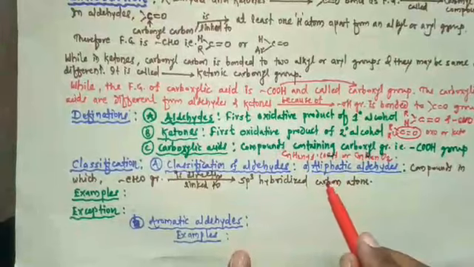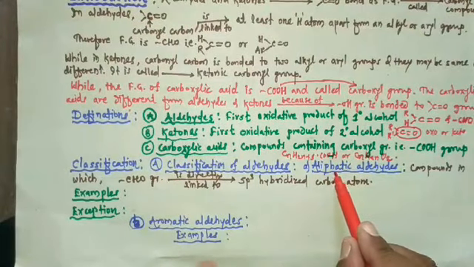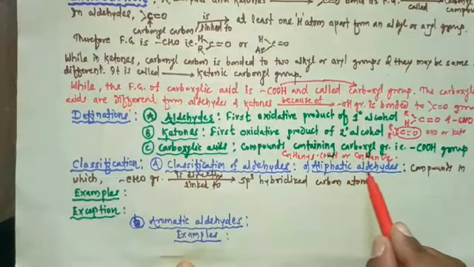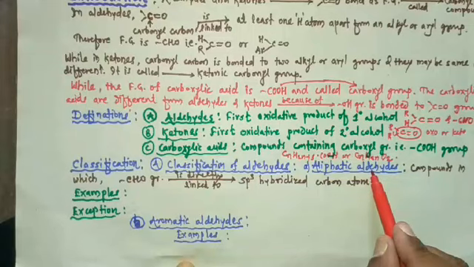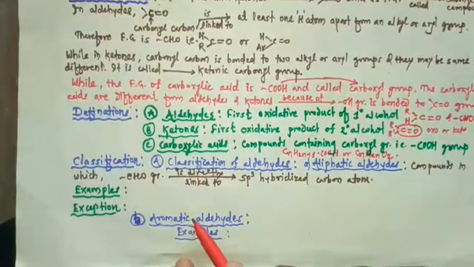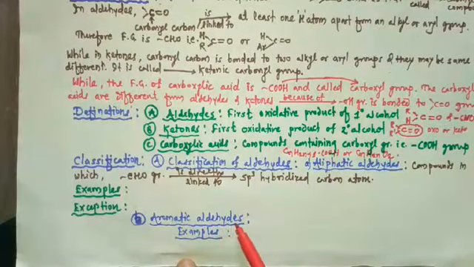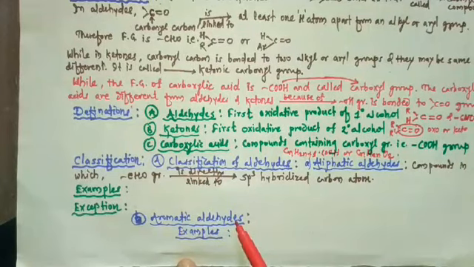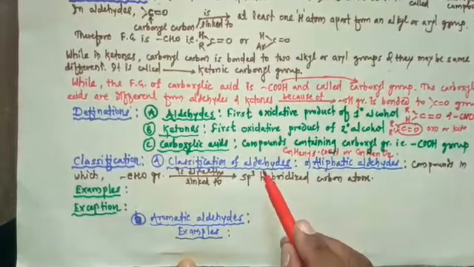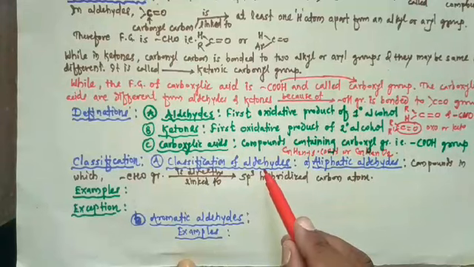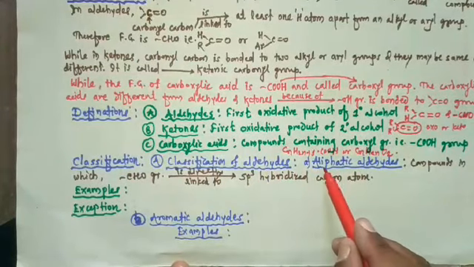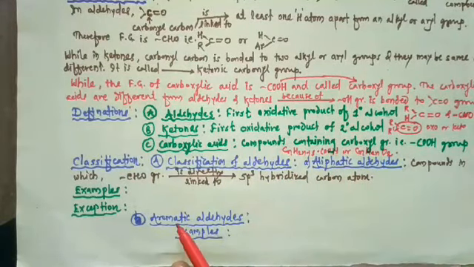The first class is aliphatic aldehydes, and the second class is aromatic aldehydes. Remember that aldehydes can be classified as aliphatic aldehydes and aromatic aldehydes.